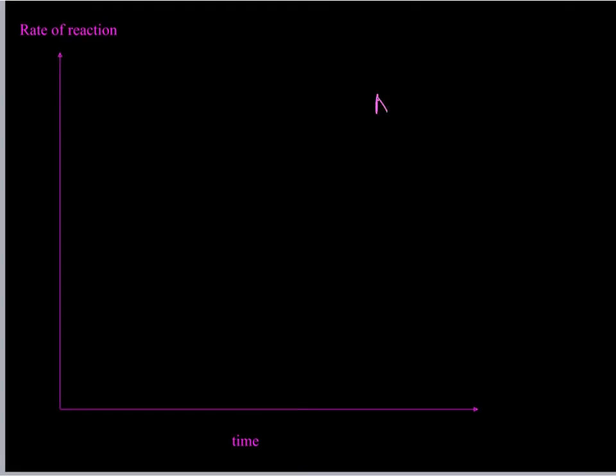The same thing happens if you've got two reactants, A and B, that can react reversibly. At the start of the reaction, A and B make C and D. There are no products at all at the start of the reaction, so the rate is high. Once there's some of C and D being made, C and D can start to react together to make A and B. But this is happening at a much slower rate than the A and B is being converted to C and D.